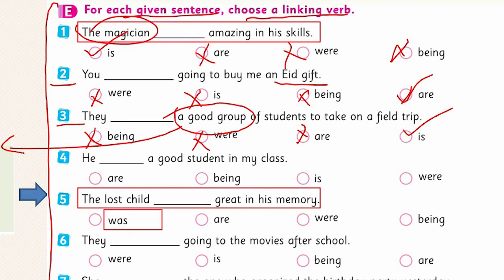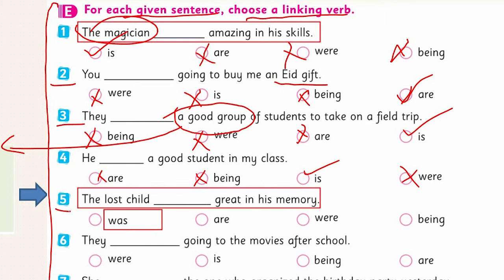The fourth one, he, a good student in my class. This is very easy. Again, he are, no, this is grammatically incorrect. Being, no. He were, no, this is incorrect. If there was a was, it would be the right option. But here we don't have was, so is is the right option here.